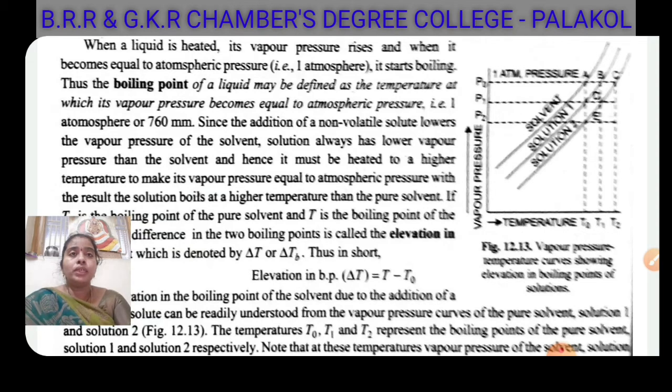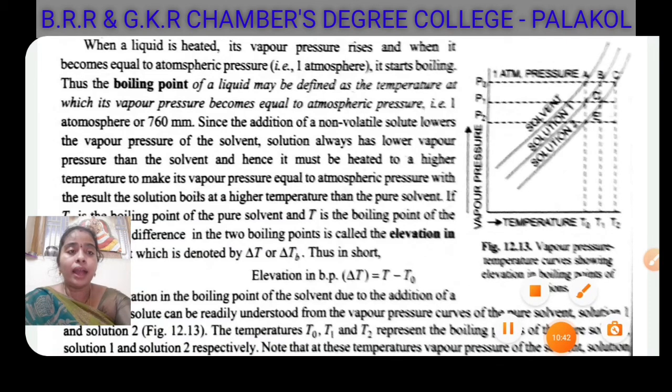So students, the substance which would have boiled at temperature T0, now you have to provide more heat, since the vapor pressure went down and is not equal to the atmospheric pressure anymore. So you need to give it more heat to bring it to a higher temperature. Now at that temperature, the vapor pressure of the solution becomes equal to 1 atmosphere. So the solution boils.